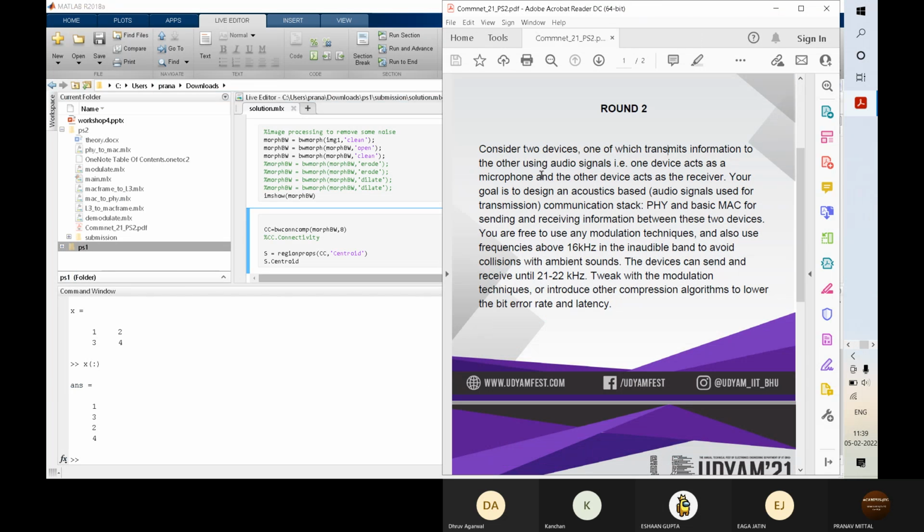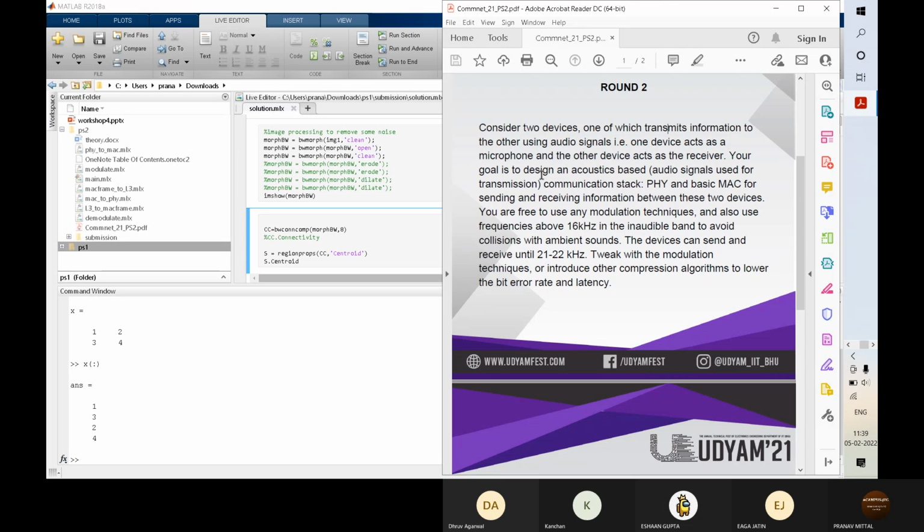So in round 2 of PS, we have to transmit an audio signal. It's basically bits only. So we will be dealing with the data link layer and the physical layer here. So just like a revision, I would say.